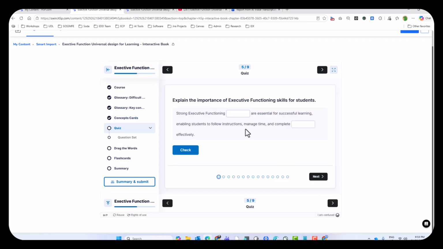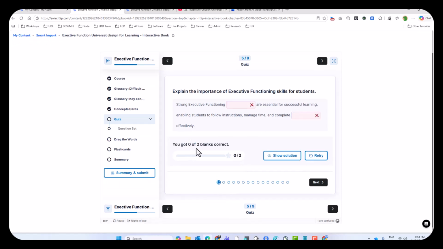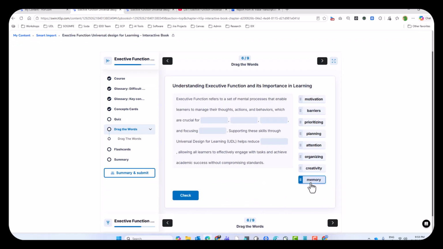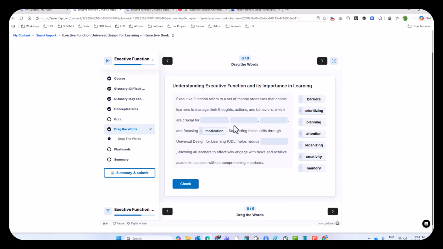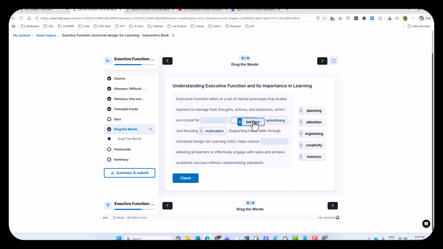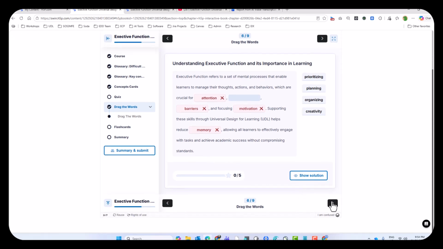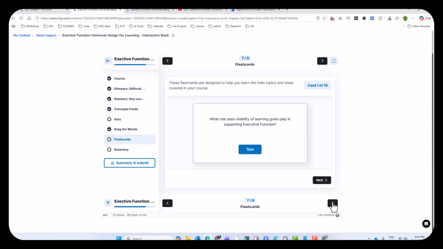And then we have some quizzes which you can test their knowledge, and if they're not sure, they can always check and say, okay, they were both wrong, so retry. But there's an opportunity to learn what the right answers are if you set it up that way. And then we can go next, and then we've got some drag the words, and it's up to them to test their skills and check, and got them all wrong. And then we've got the next one, flashcards.